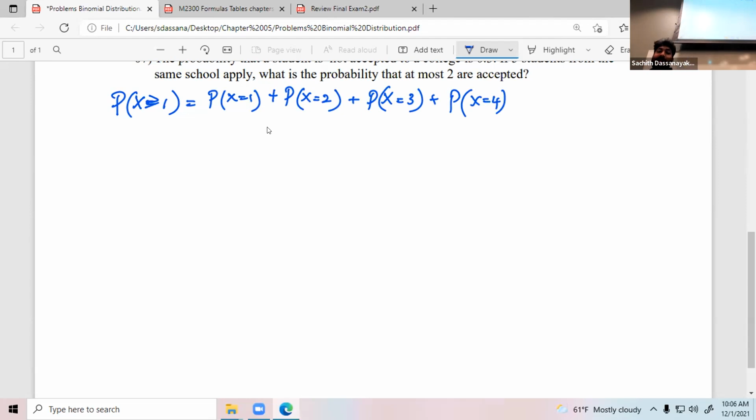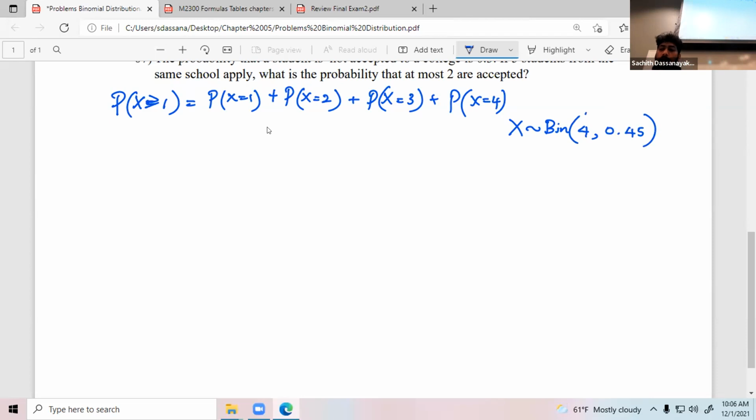How do you get the values for each of these probabilities? This is your binomial. Since I consider the number of winnings as my variable capital X, I can write it like this: capital X, the number of her winnings, has a binomial distribution, Bin, with number of trials n, which is 4, and success probability, which is 0.45.